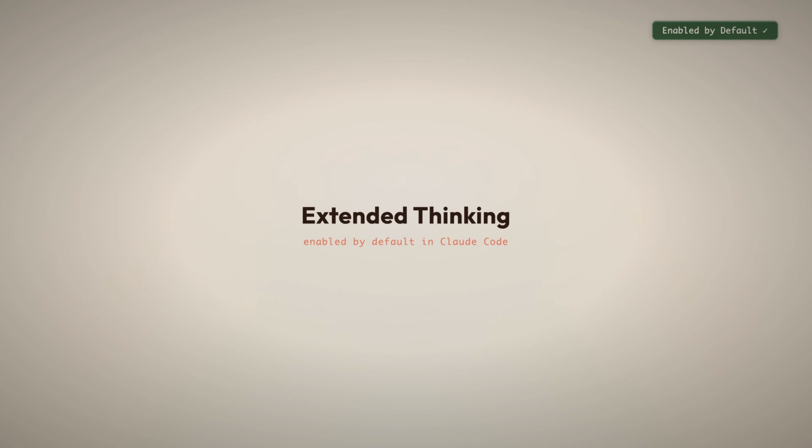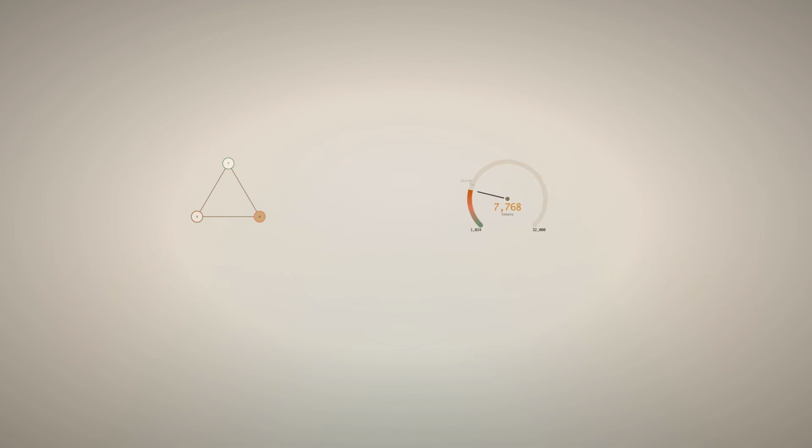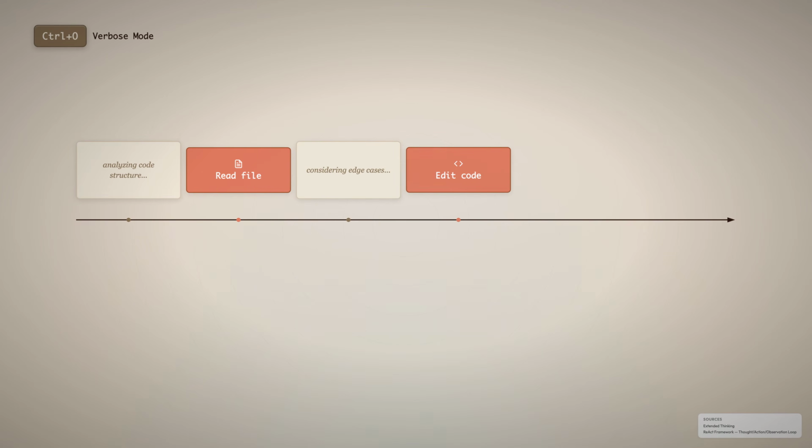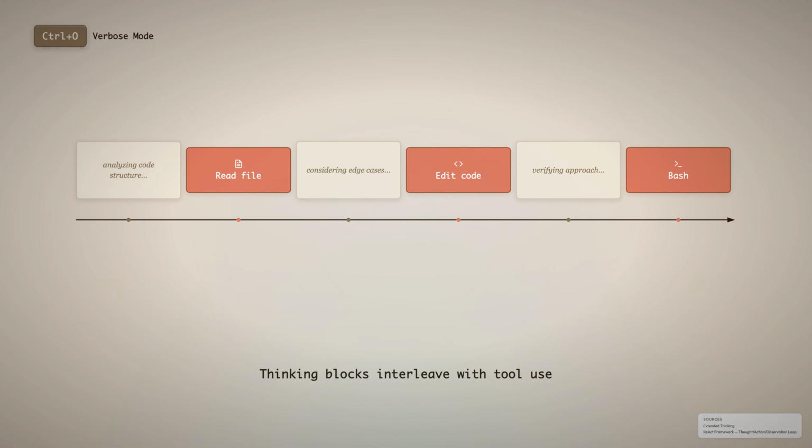Extended thinking is enabled by default in Claude Code. It uses the ReAct framework: thought, then action, then observation, cycling until done. You can make the model think harder with activation keywords like think harder or ultrathink. The thinking budget defaults to a maximum of 32,000 tokens. You can see the thinking in verbose mode with Ctrl O. It appears as gray italic text. Thinking blocks are interleaved between tool use blocks, so the model reasons between every action it takes. More thinking means better results on benchmarks like SWE-bench, but it also means more tokens and higher cost. It's a trade-off: deeper reasoning for greater expense.